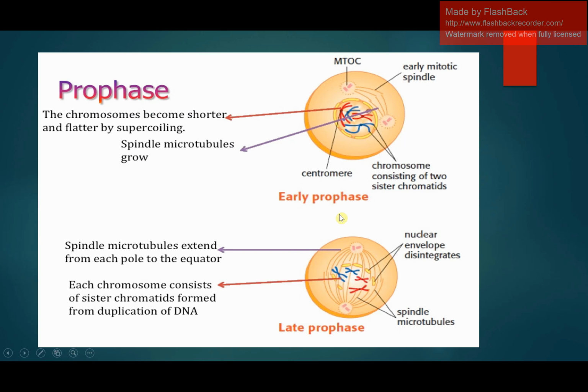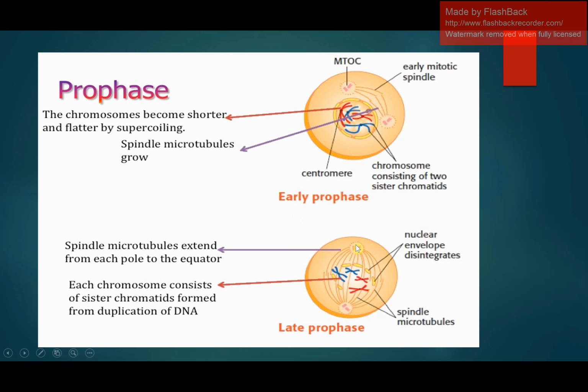Prophase, just have a review of the prophase, what happened in prophase. See this cell, here the prophase is divided into two stages, early prophase and late prophase. The centrosomes migrate toward the opposite poles.